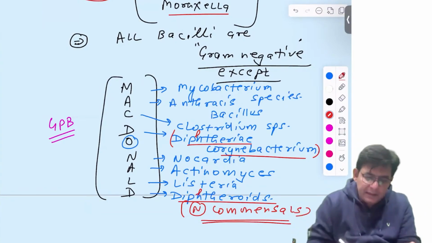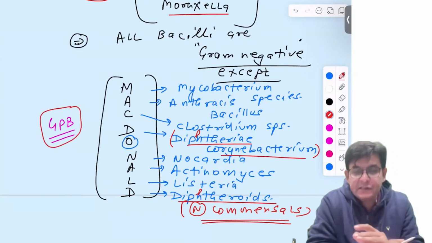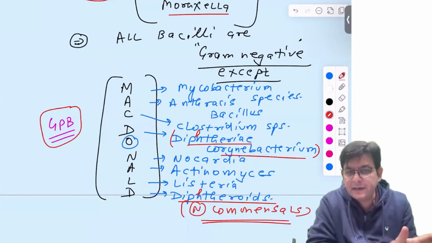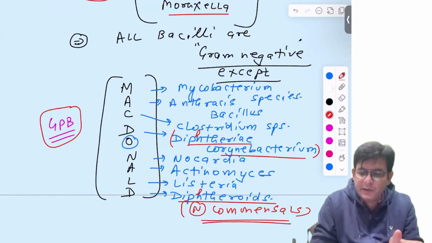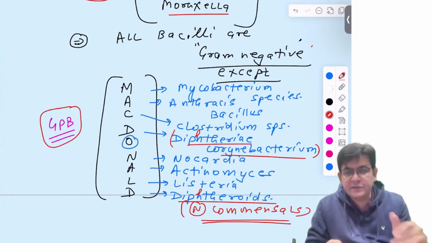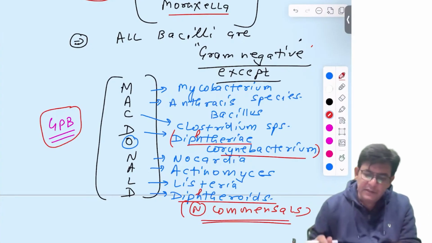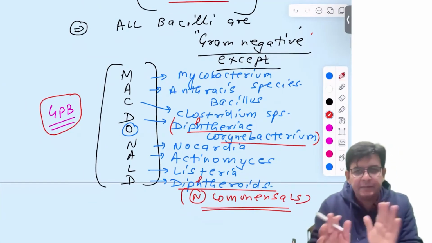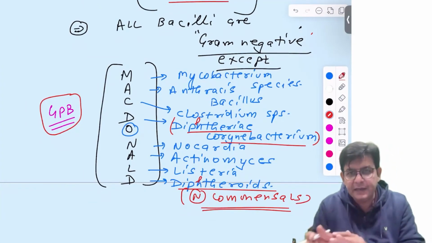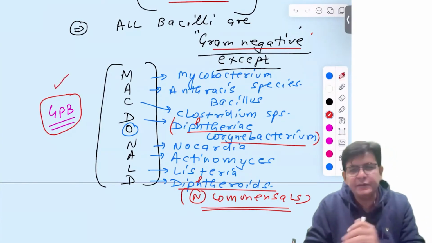Now, these all are gram positive bacilli, and rest of all others are gram negative. So if I ask you what is E. coli? Gram negative. What is Klebsiella? Gram negative. What is Vibrio cholerae? Gram negative. Like this, you can remember which one is gram positive cocci, which is gram negative cocci, which is gram negative bacilli, and which is gram positive bacilli.